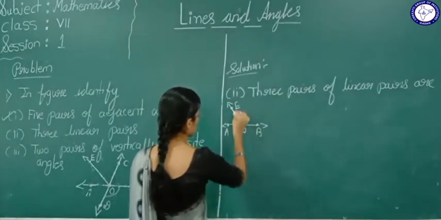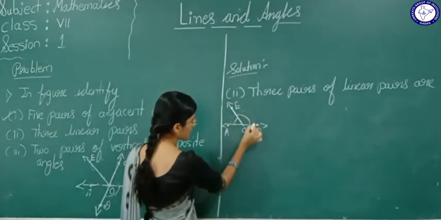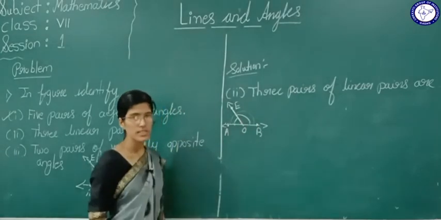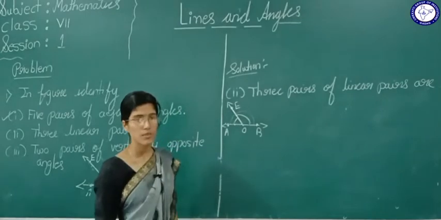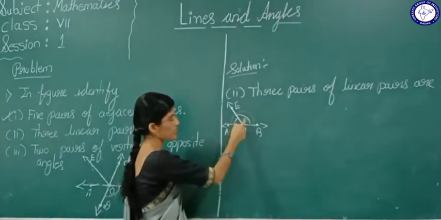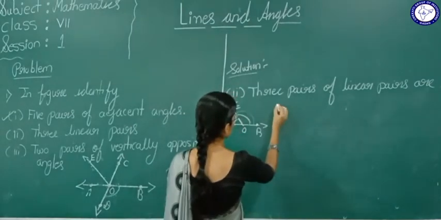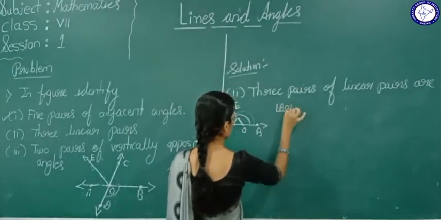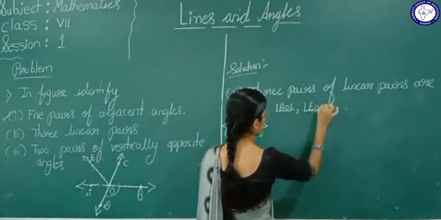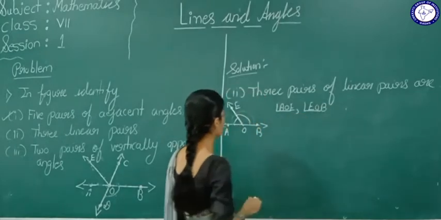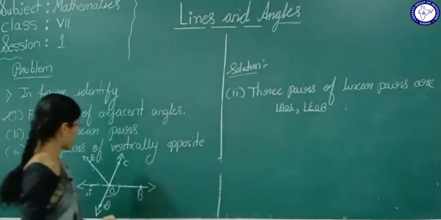Now see here, these two are adjacent angles, yes or no? And the full angle is what? The full angle is 180 degrees. Means definitely these two angles are a linear pair. These two angles are going to be a linear pair. What are those? Here, first one, angle AOE, comma EOB. Next, now see here.